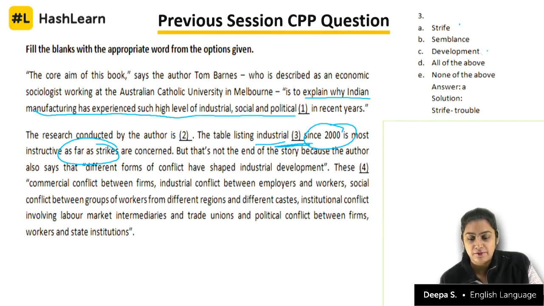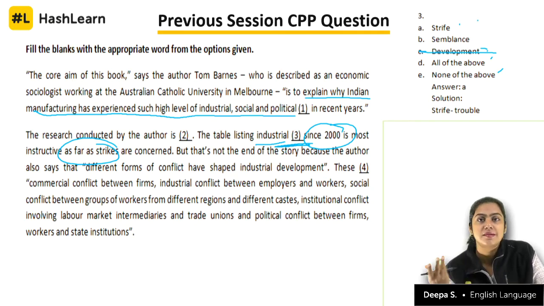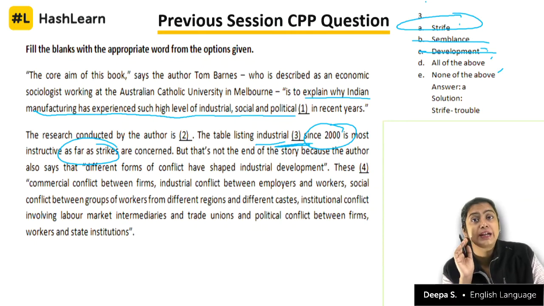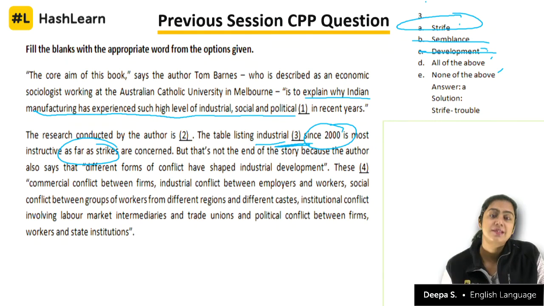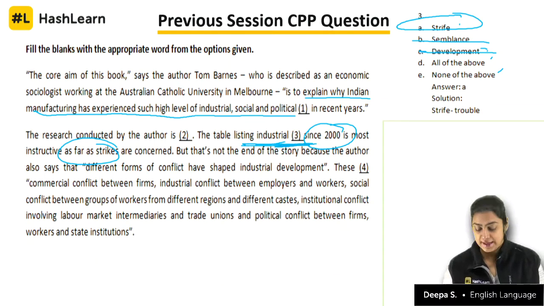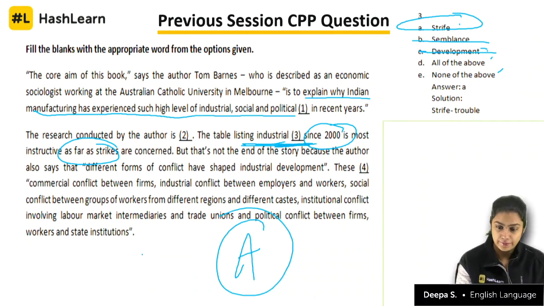Strife, semblance, development. Okay, all of the above, none of the above. It is definitely not development because it is negative and development has a very positive connotation. Semblance is neutral. Semblance means resemblance. So this has absolutely no connection to what we are discussing. So it has to be strife. I know for a fact that most of you might not know what strife means. Strife means some kind of negative discord. So strife is the answer here. The answer is A.